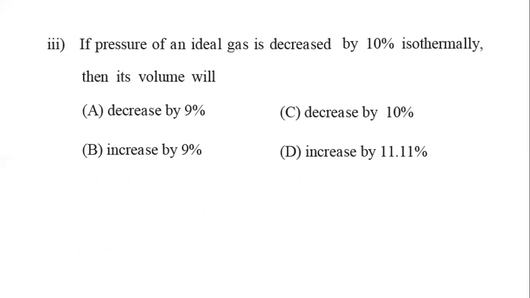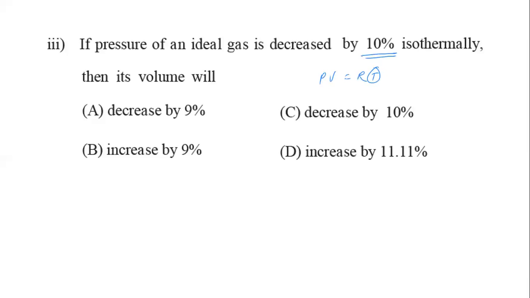Now next question. If the pressure of an ideal gas is decreased by 10% isothermally, then its volume will... Listen. You know the gas equation PV is equal to RT. Isothermally means temperature is constant. Then pressure is decreased. R is already constant.